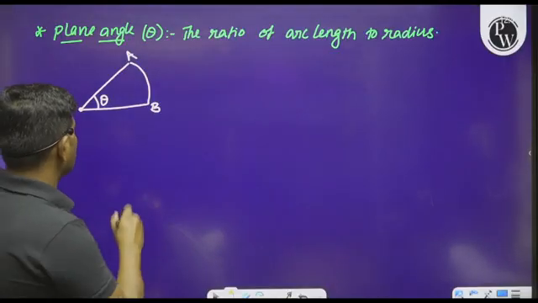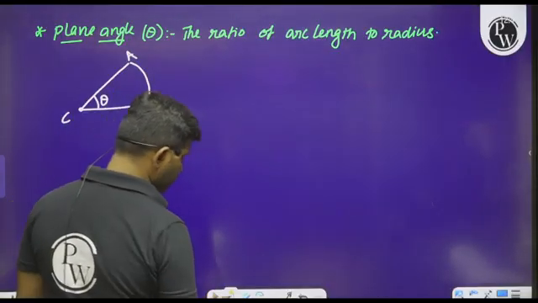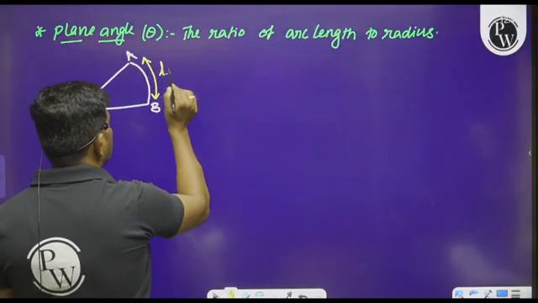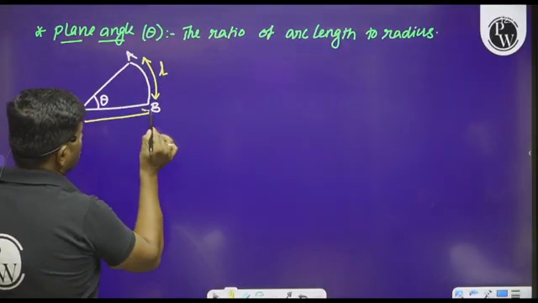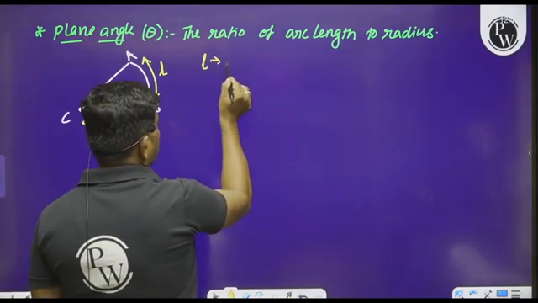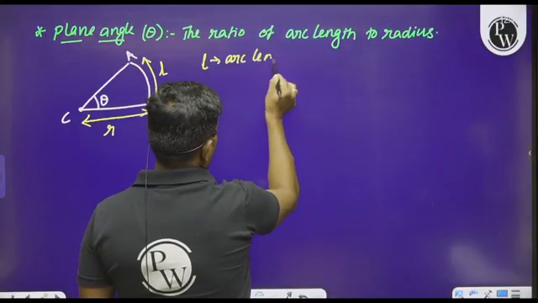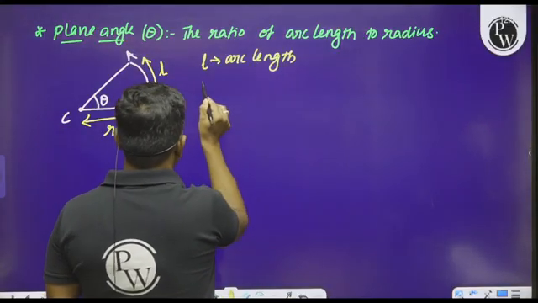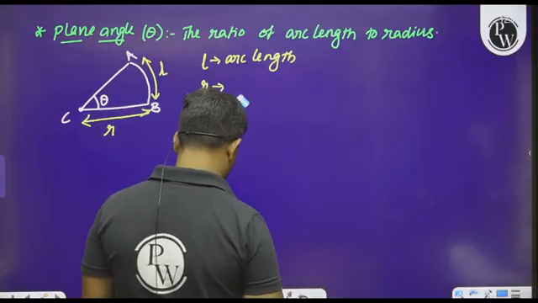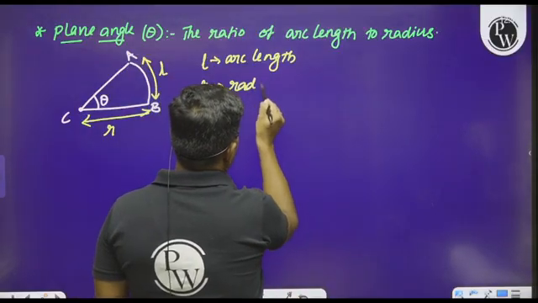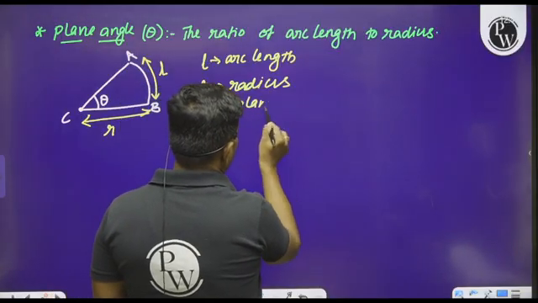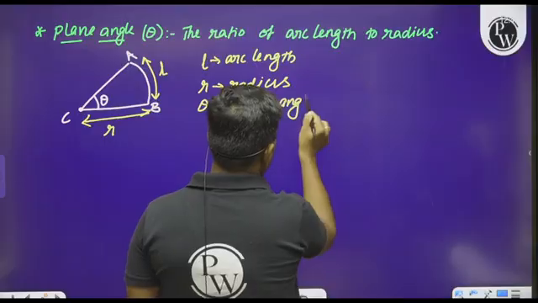See here, if we represent L as the arc length, and AC or BC as the radius, L is the arc length, and R is the radius of the arc, and theta represents the plane angle.